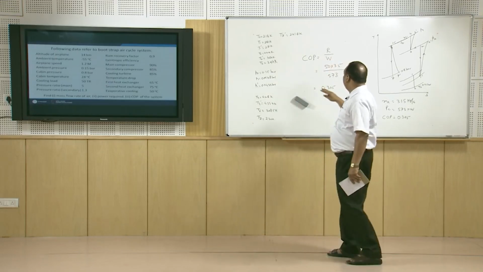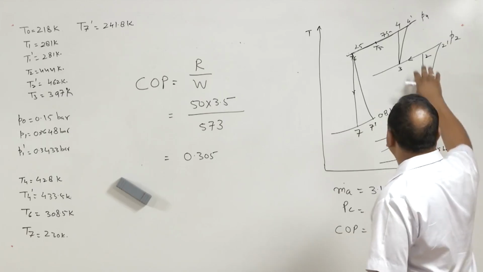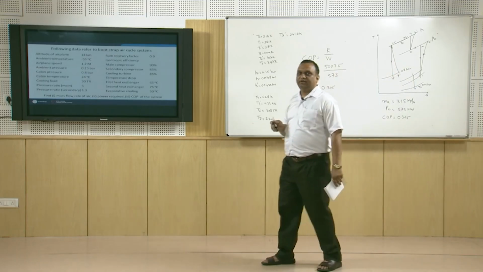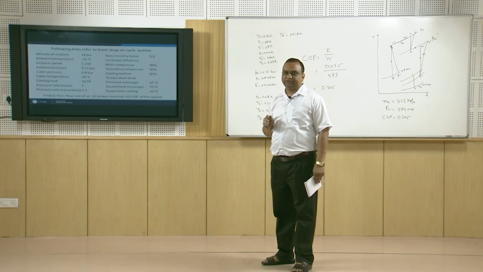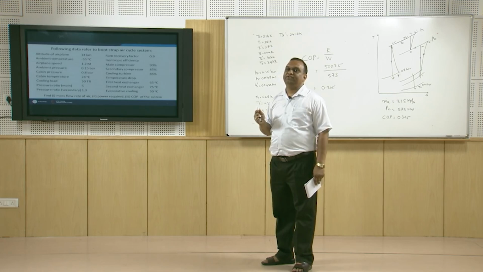So you have got all the answers, and perhaps the solution of this problem must have given you a clear insight of the phenomena, and now we have approximate numbers at each stage. Now in the subsequent lecture we will start with the vapor compression refrigeration system. In vapor compression refrigeration system, the heat addition and heat rejection take place at constant temperature or during phase change of the working fluid.